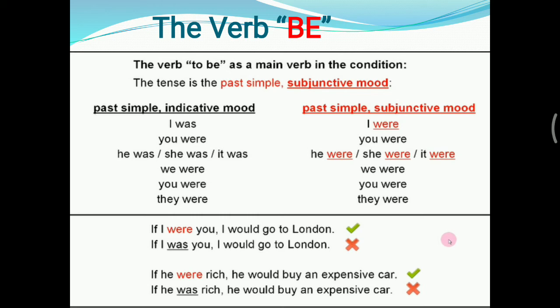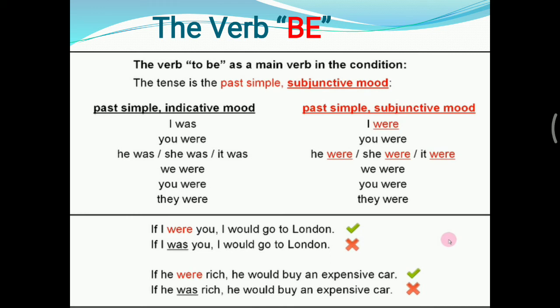Let's see the example. If I were you, I would go to London. Yeah, this is the correct one, yang benar in conditional sentence. If I were you, jika saya menjadi kamu, I would go to London. And then the second sentence, if I was you, I would go to London. This is incorrect in the second conditional sentence. The correct one is using were. If I were you, not if I was you.